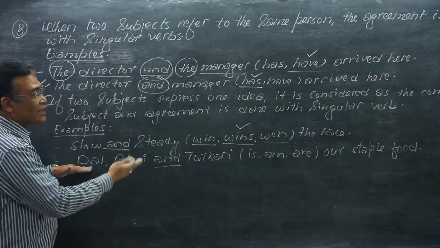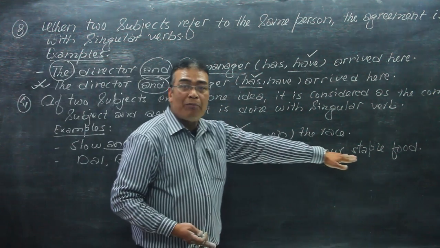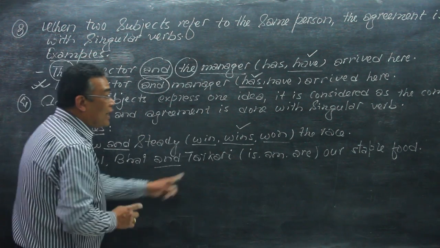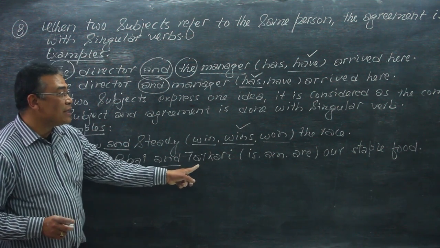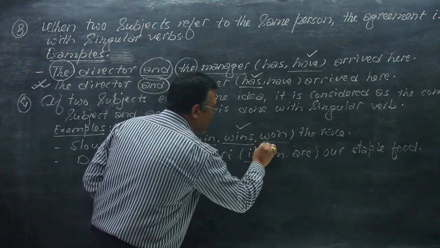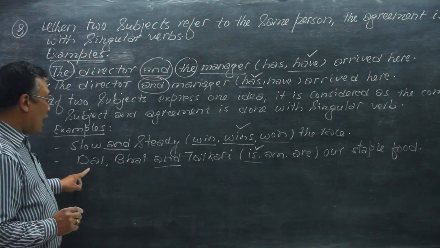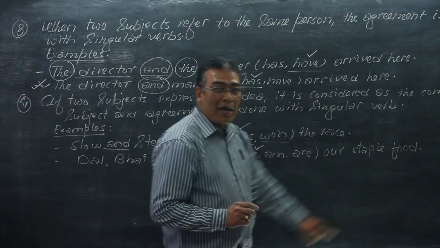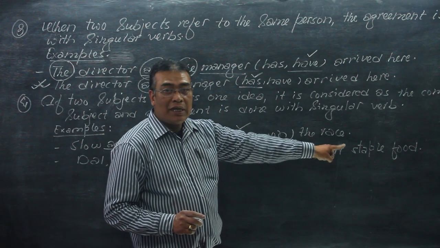But here in the sentence, dal, bhat, and tarkari is our staple food, and this means dal, bhat, tarkari is the name of the meal, so it is one thing and is the singular number. That's why "is" is the singular verb, and is the correct answer here. So dal, bhat, and tarkari is our staple food. We don't say dal, bhat, and tarkari are our staple food. That is incorrect.